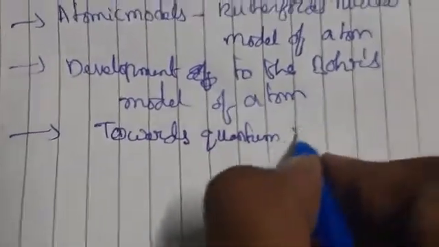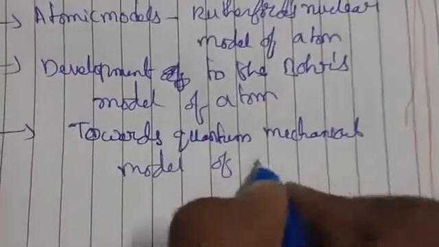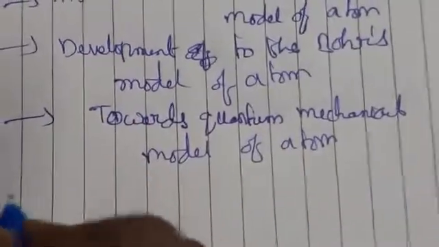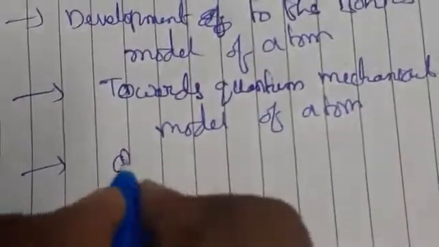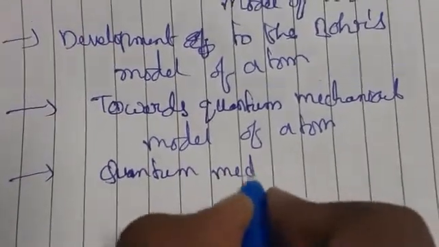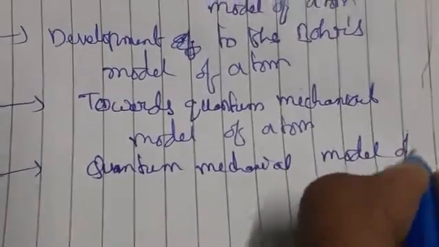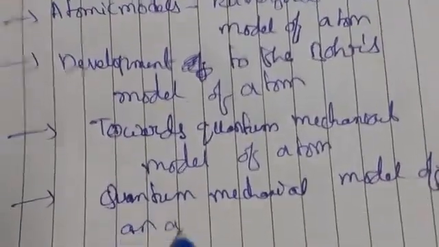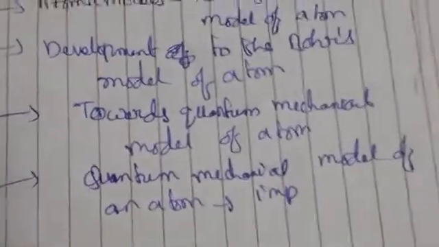Towards the quantum mechanical model of the atom, and the next topic is quantum mechanical. In the quantum mechanical model of the atom there will be important features. In this the subtopic is important features of the quantum mechanical model.